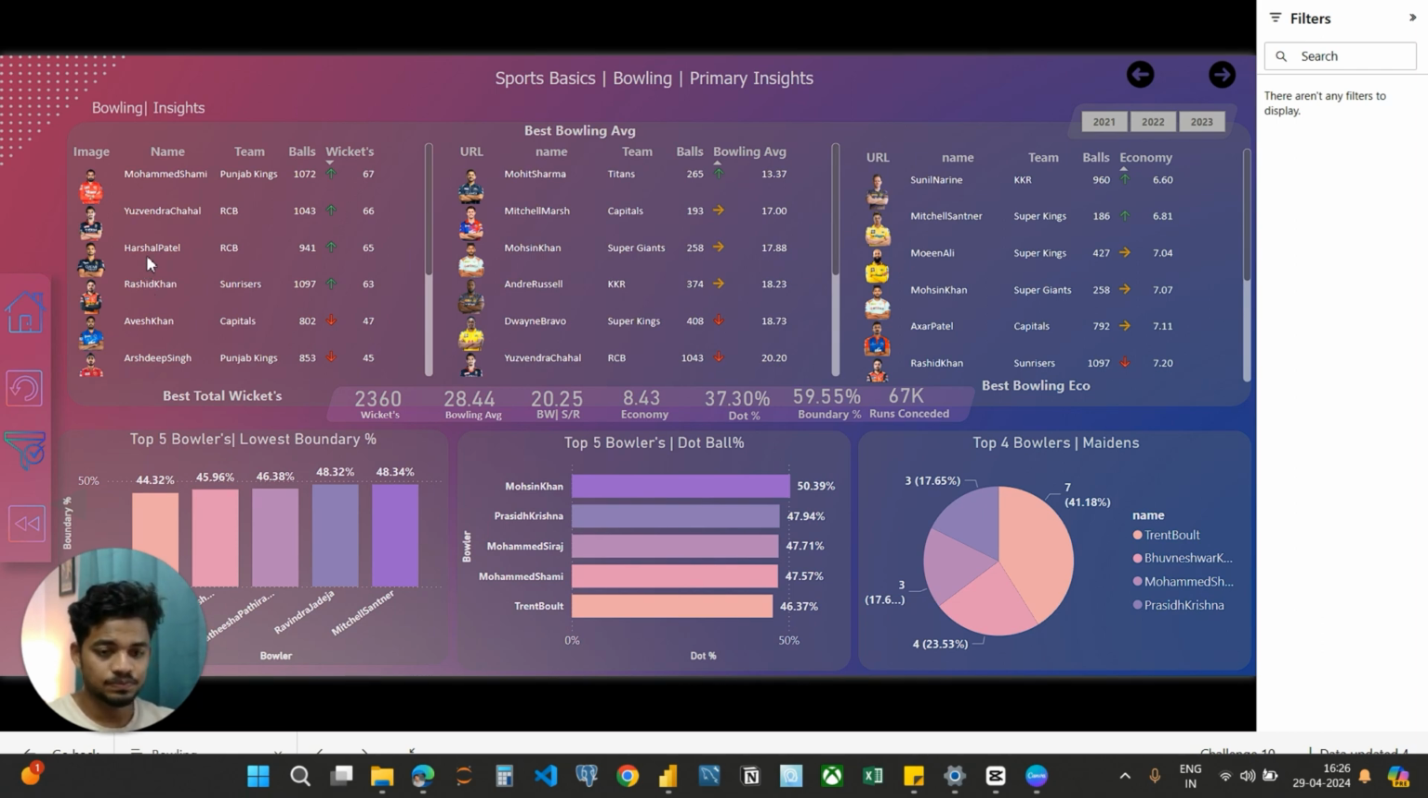The next question is top 10 bowlers based on past 3 years bowling average, minimum 60 balls bowled in each season.